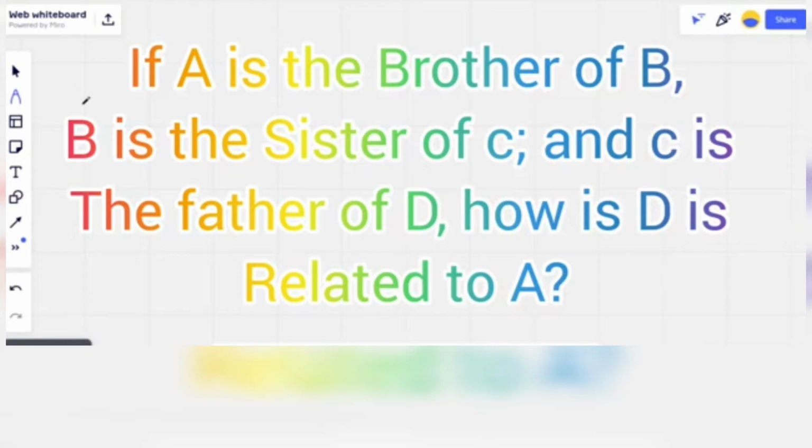So I'm drawing a family tree. Whenever you draw a family tree, remember 70% of your answer is completed. The answer is in front of you. So try to learn how to draw a blood relationship family tree. Start from your own family and then try other questions. First, they are saying A is brother of B. Whenever you come across siblings, you need to give an equal to symbol here. A is the brother of B, but we don't know the gender of B. We cannot pre-assume the gender of any given member.